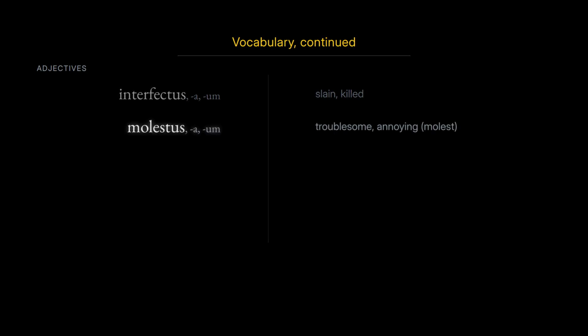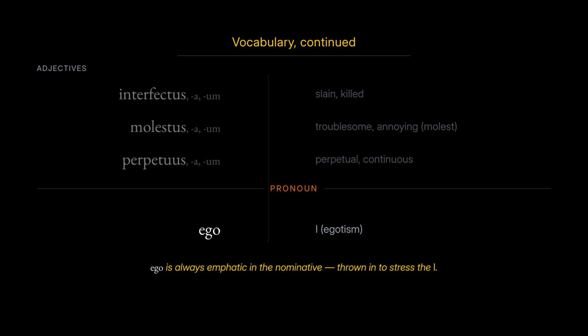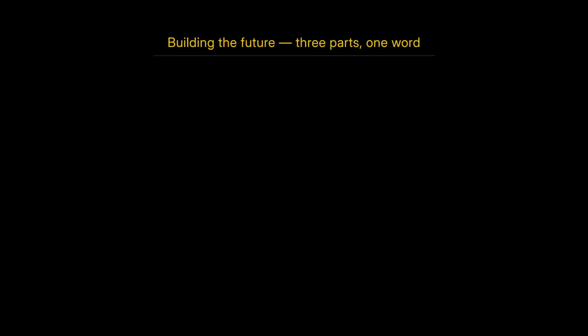Three adjectives and one new pronoun. Interfectus. Slain, killed. Molestus. Troublesome, annoying. This is where we get the word molest. Perpetuus. Perpetual, continuous, unceasing, and finally the pronoun for the first person. Ego. It gives us the word egotism, and in the nominative, it is always emphatic, thrown in to stress the I.